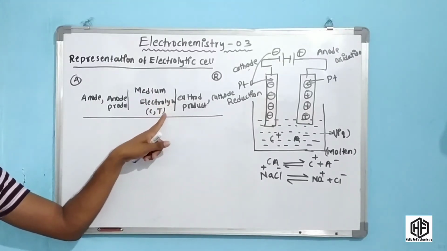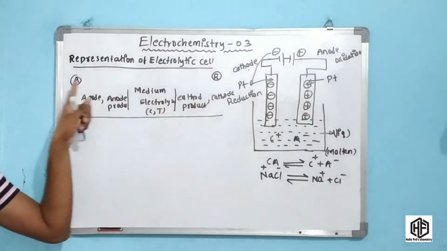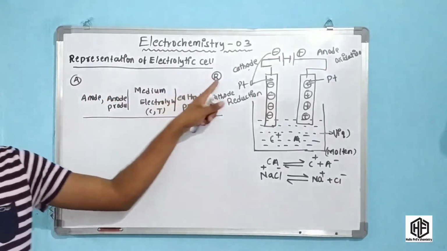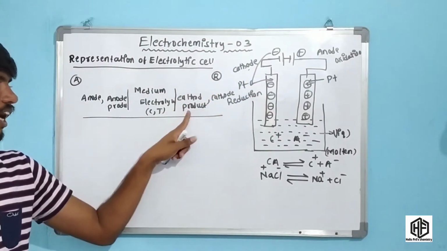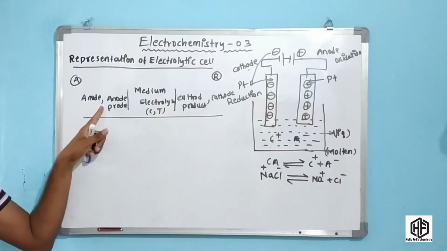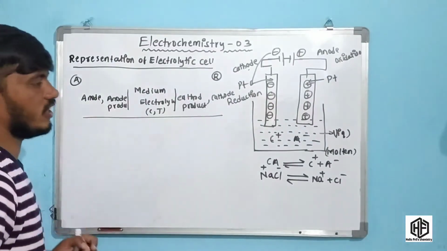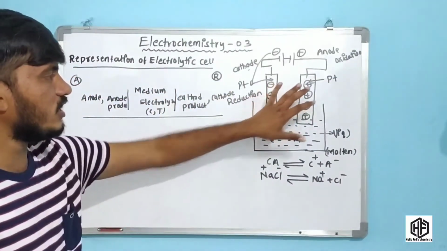The electrode concentration and temperature are mentioned. The right hand side is reduction and the left hand side is oxidation. The right hand side is the cathode, where reduction takes place. So first of all, here is the cathode, comma, cathode product, and this is the anode, comma, anode product. This is the cell representation. Now you will draw the cell representation of this electrolytic cell.